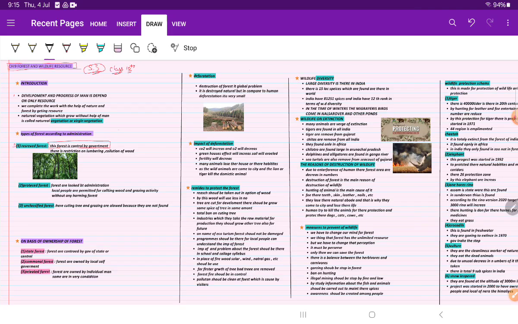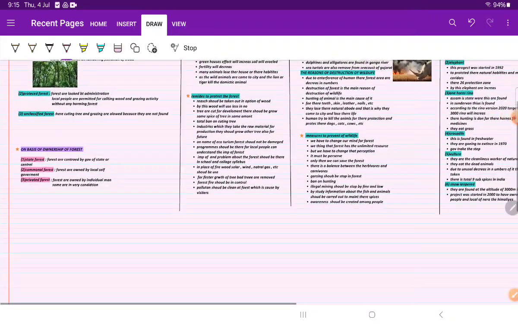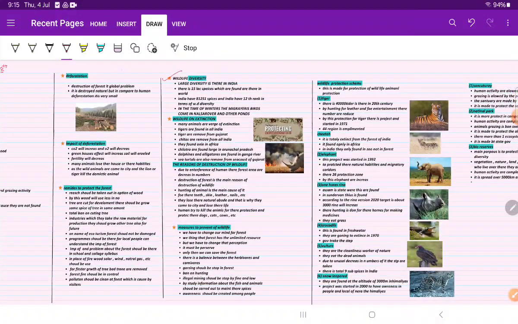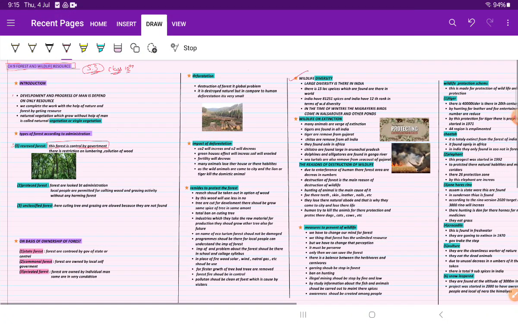So here our part 1 ends. In part 2 we will continue our chapter from wildlife diversity, and we will try to complete our chapter in part 2 only.